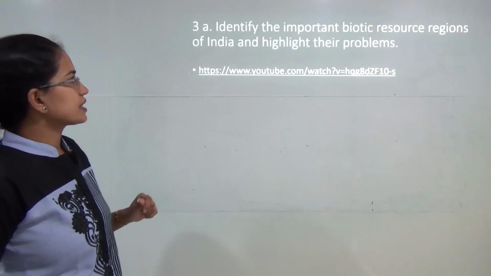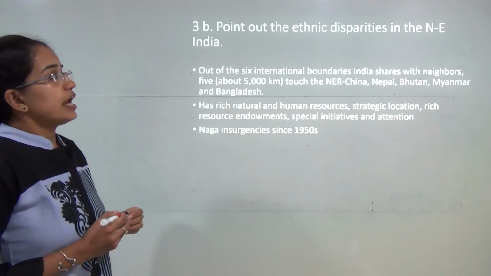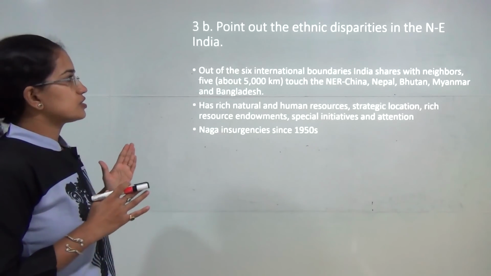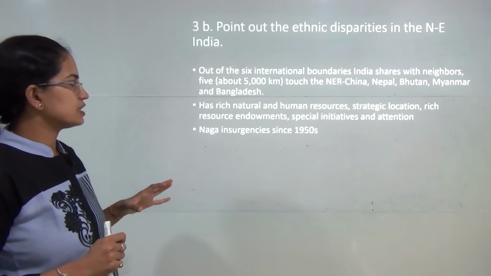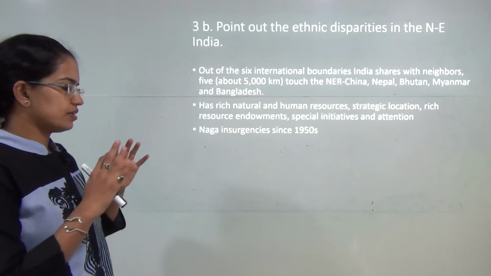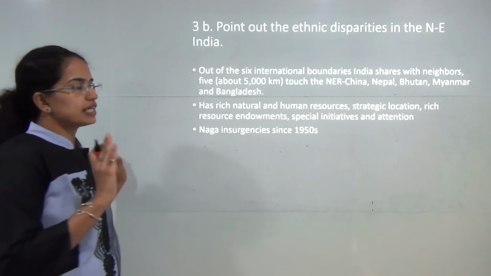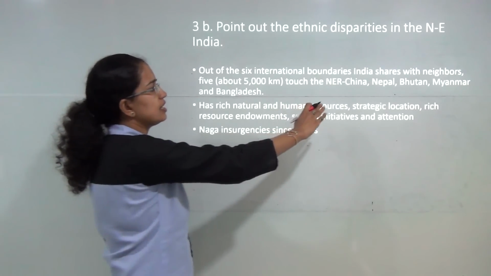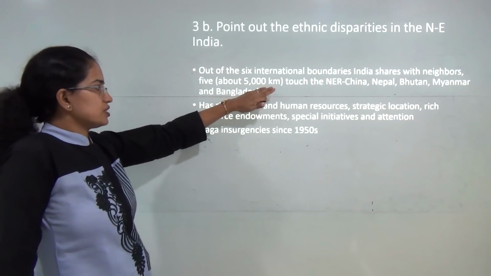Next, biotic resource regions in India, we have discussed this thoroughly. Now the next question is ethnic disparities in Northeast India. Again a contemporary question this time. Ethnic disparities have been in the limelight for the Northeast, specifically in these months. The Northeast has a unique political location, with nearly 6 international boundaries touching those regions, which are mainly China, Nepal, Bhutan, Myanmar and Bangladesh. So 5 of these touch for nearly 5,000 kilometers.